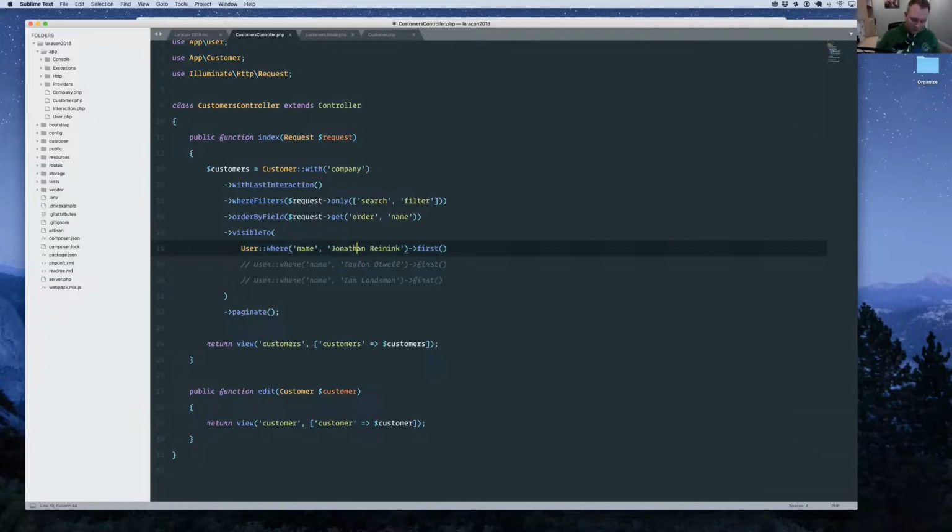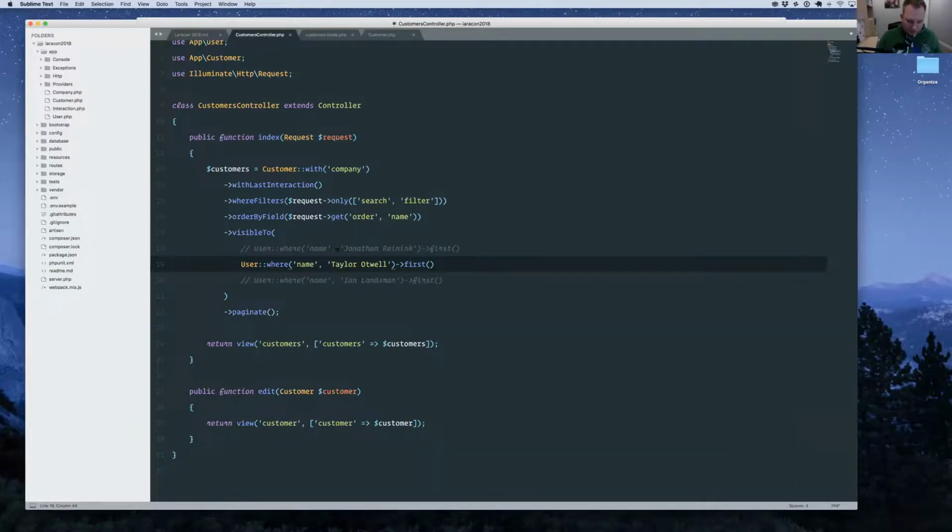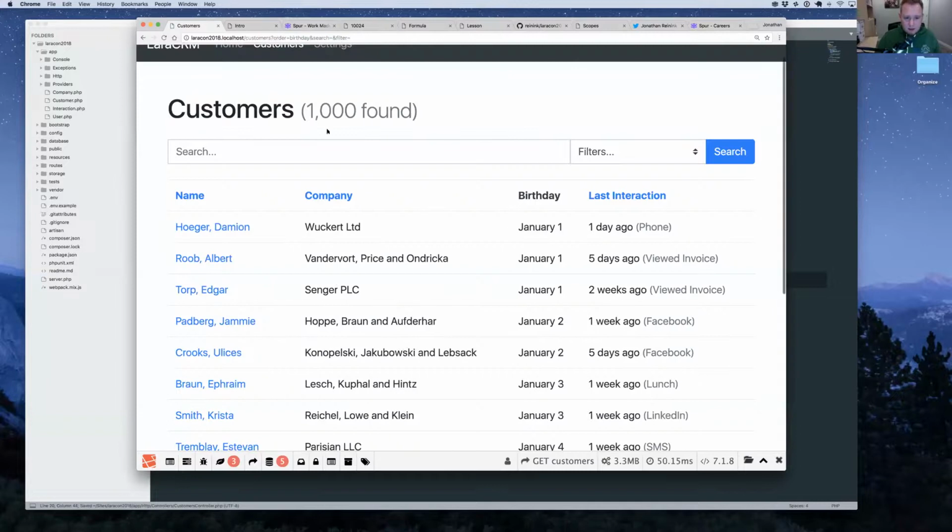So we can do the same thing for Taylor here. We load that, 511. Looks like he's got a few more customers. Obviously, Taylor's a slightly better salesperson than I am. And then if we do Ian, he's the boss. He gets all 1,000 user records.